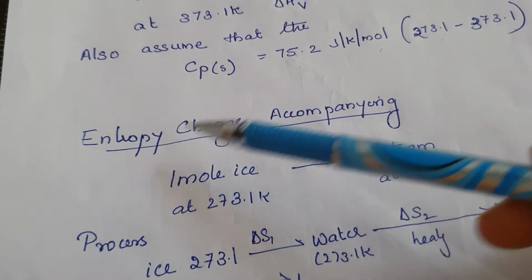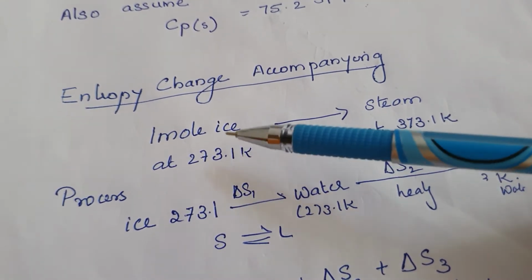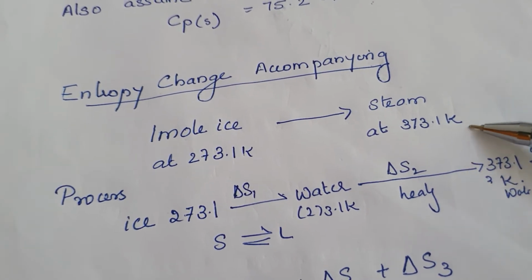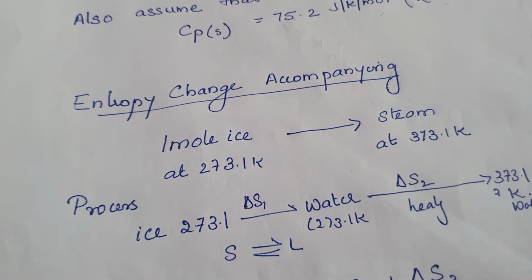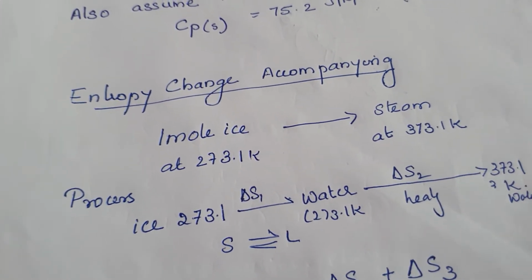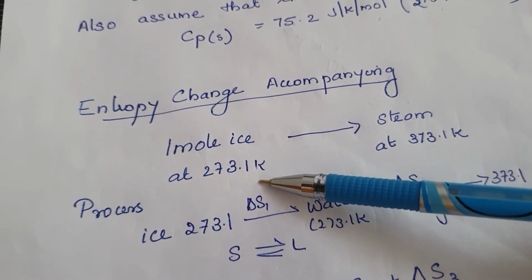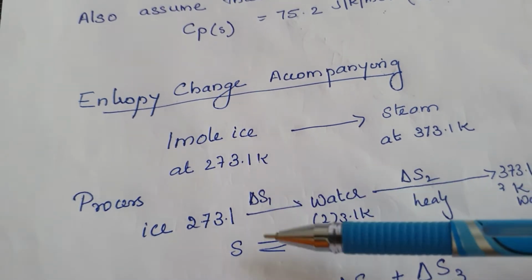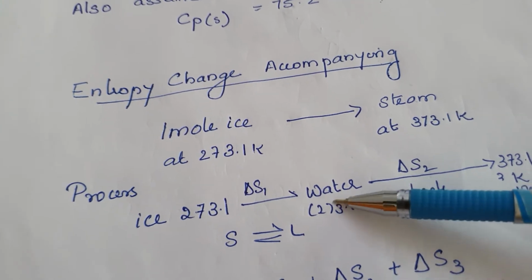We were asked to calculate the entropy change accompanying conversion of 1 mole of ice at 273.1 Kelvin to steam at 373.1 Kelvin. So during this conversion, check what processes are involved. Ice at 273.1 Kelvin means its melting point, so ice will automatically convert to water because this is its melting point.